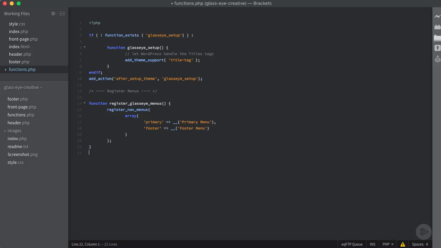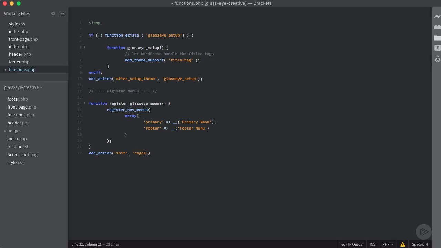And then we want this to happen based on a specific WordPress defined action. So we're going to use another action so our function gets run. So we're going to add an action, and this time we're going to use a special action called init. So as soon as our theme is initialized, we're going to register support for our menus. And then we want to pass it whatever function we want to be executed based on this action. So we want the function we just created.